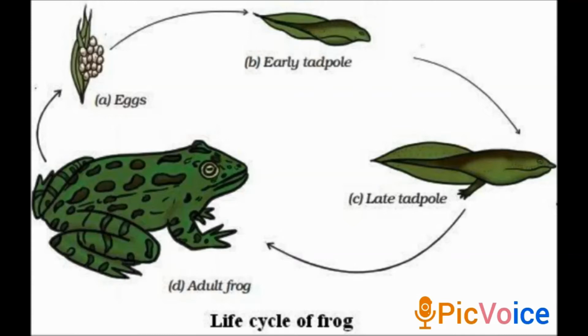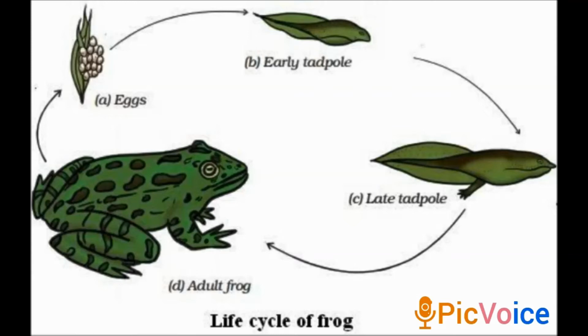Okay, this transformation of the larva into an adult through drastic change is called metamorphosis. So what is meant by metamorphosis? Metamorphosis is the transformation into the adult stage, capable of jumping and swimming and so on.